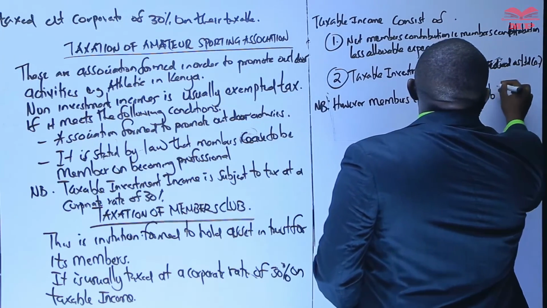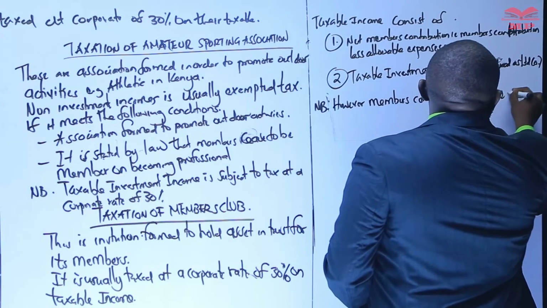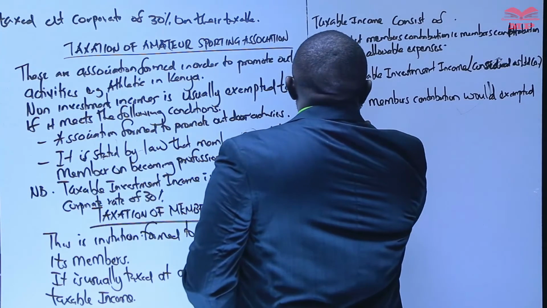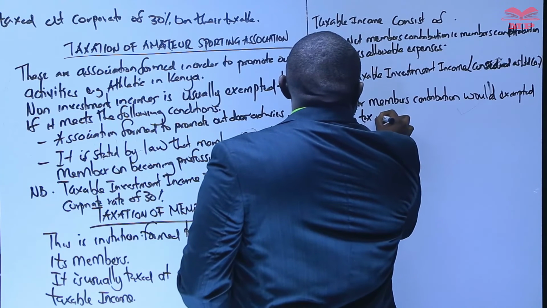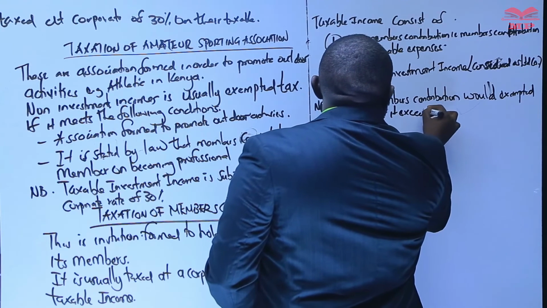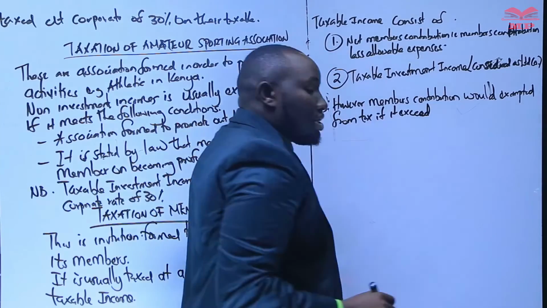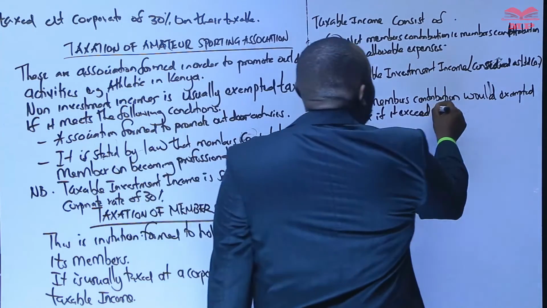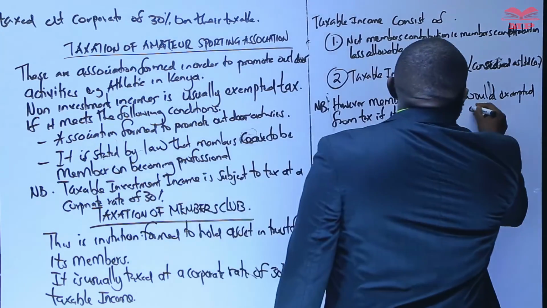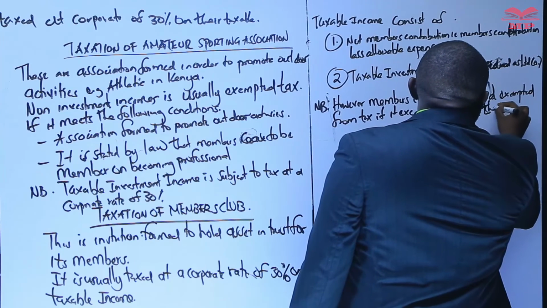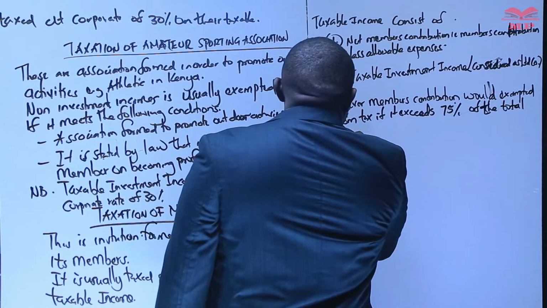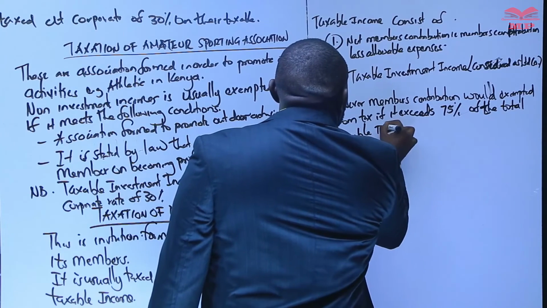would be exempted from tax if it exceeds 75% of the total taxable income.